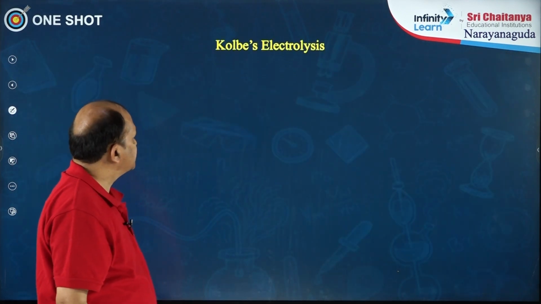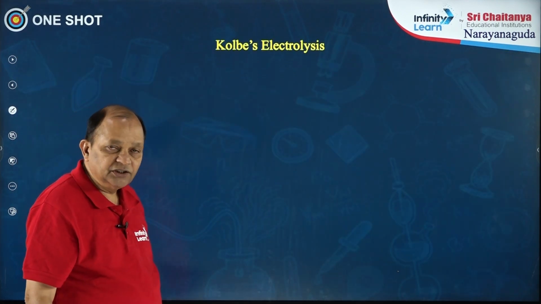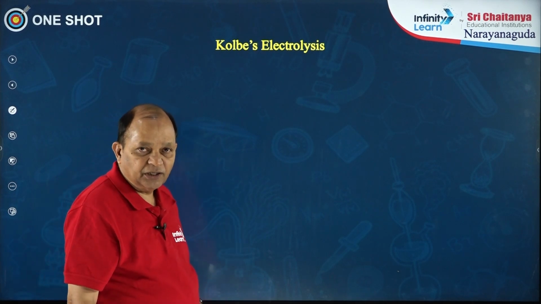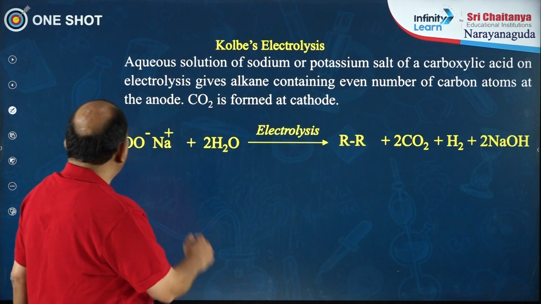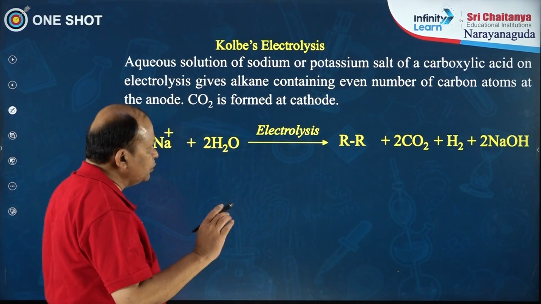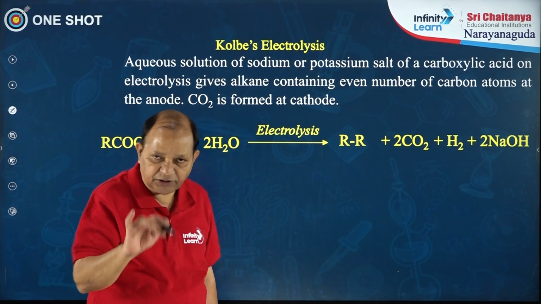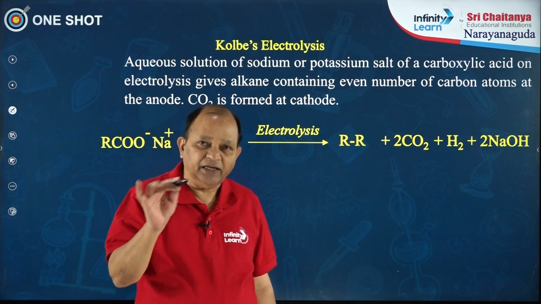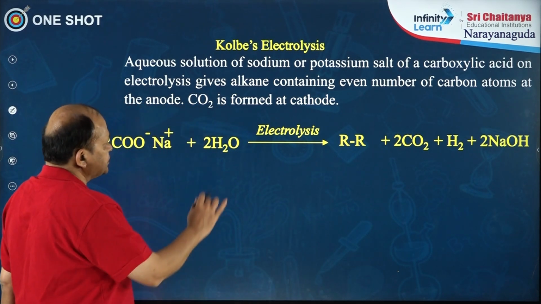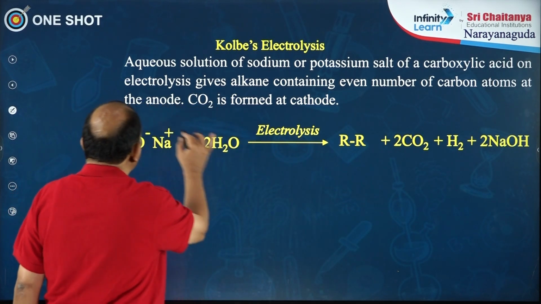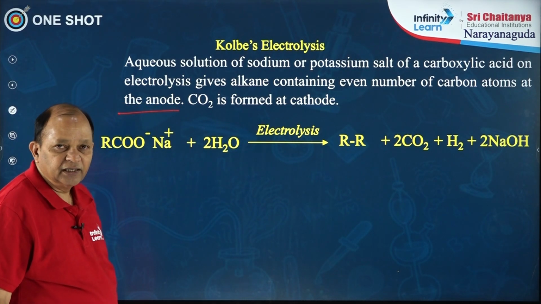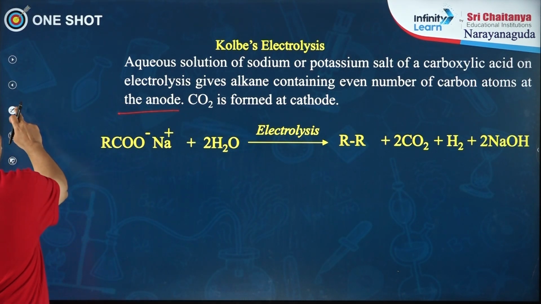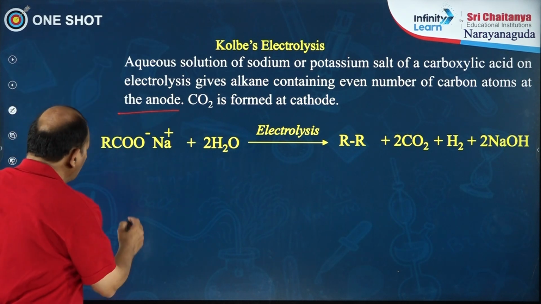Next, Kolbe's electrolysis. This is also a very useful method for the preparation of alkanes. If you take an aqueous solution of the sodium or potassium salt of a carboxylic acid and subject it to electrolysis, then there will be formation of alkane at the anode and carbon dioxide is formed at the cathode. Here also there takes place coupling of alkyl groups.